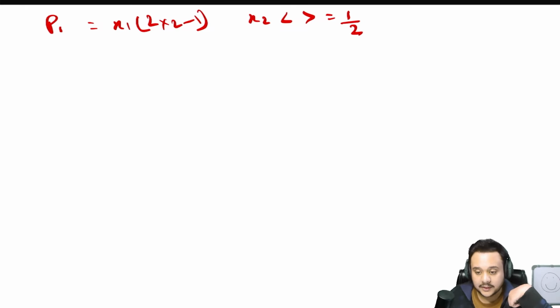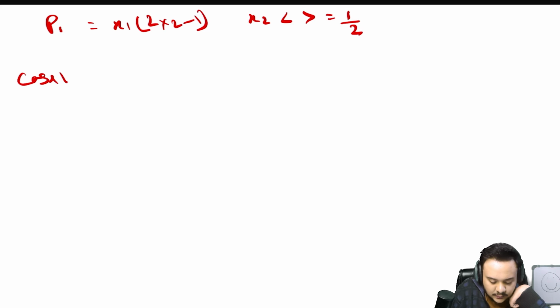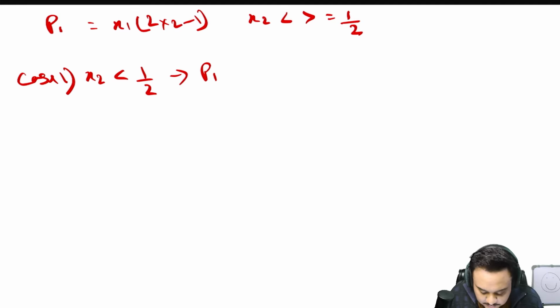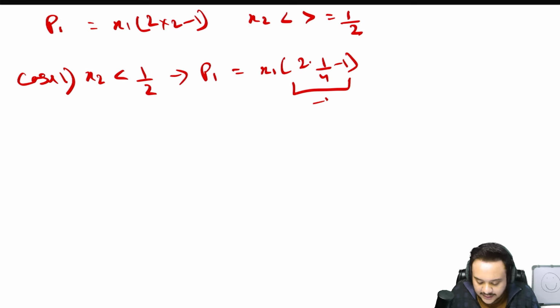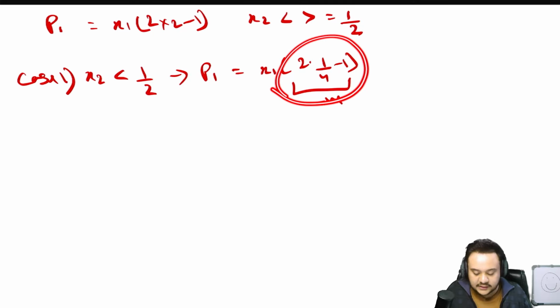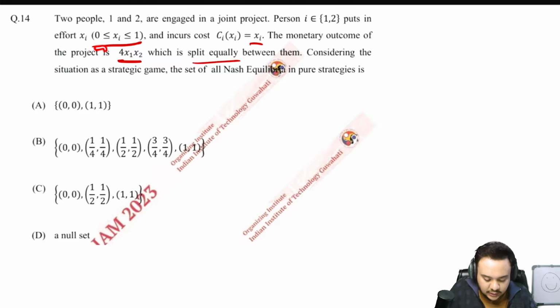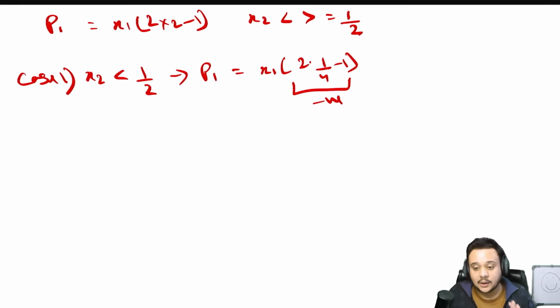Let us see what happens when we take x2 as less than 1 by 2. Case 1, x2 is less than 1 by 2. This means that the payoff of player 1 is going to be x1 multiplied by something like 2 into, let's say, 1 by 4 minus 1. So this part is going to be negative. We cannot take x1 as anything less than 0, because you have seen already that x1 can be 0 at minimum.